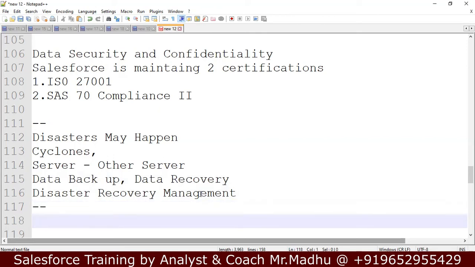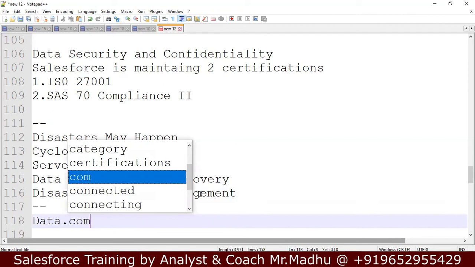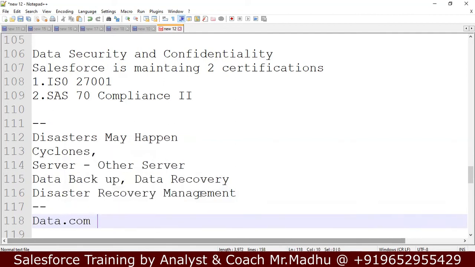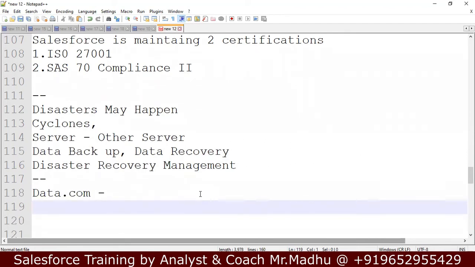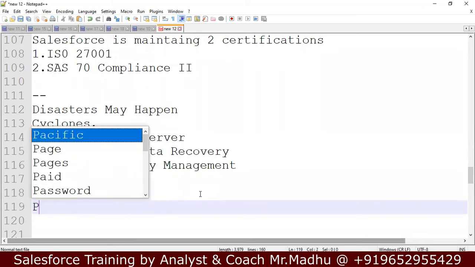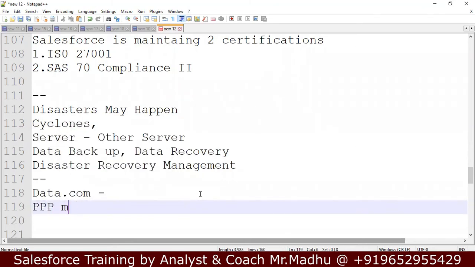And the next thing is data.com. This is one of the facilities provided by Salesforce. What is data.com? For example, everybody might have heard of the PPP model. This is a public private partnership.